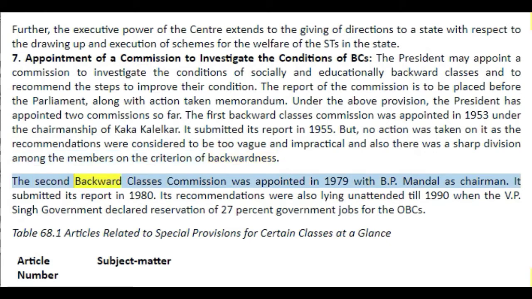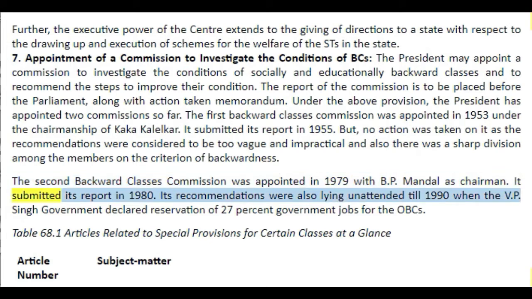The second Backward Classes Commission was appointed in 1979 with B.P. Mandal as chairman. It submitted its report in 1980. Its recommendations were also lying unattended till 1990 when the V.P. Singh government declared reservation of 27% government jobs for the OBCs.